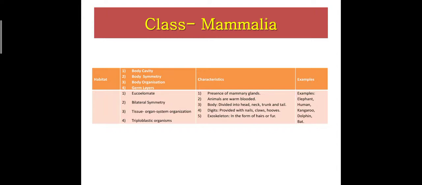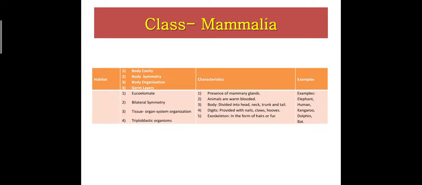Next, class Mammalia. These are eucoelomate animals having bilateral symmetry. They have body organization, tissue organ system organization. These are triploblastic organisms. Characteristic: the main characteristic is the presence of mammary glands. Animals are warm-blooded.